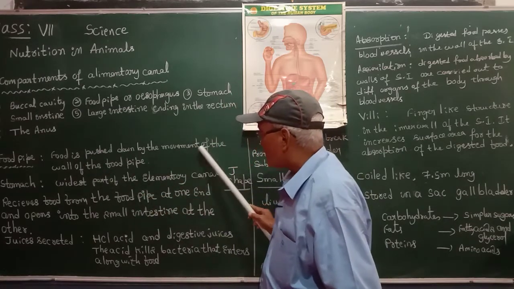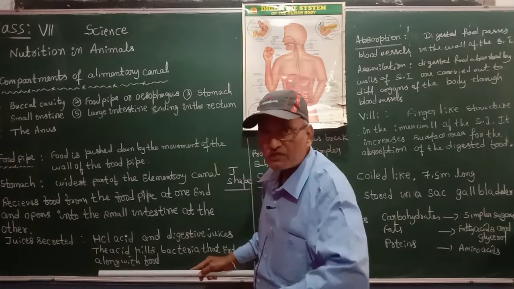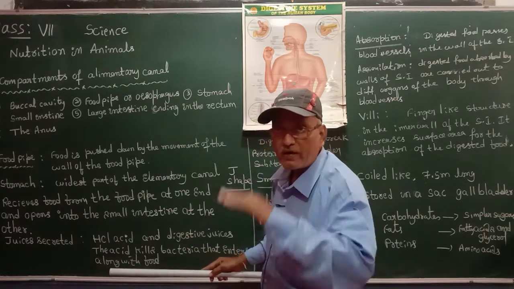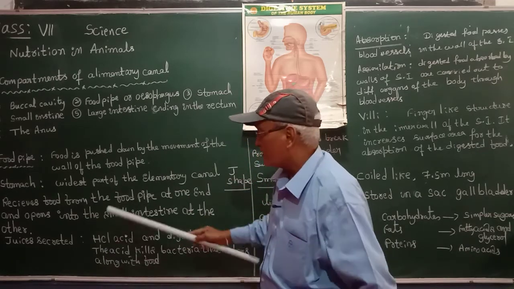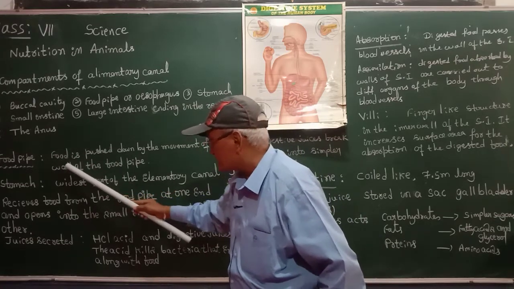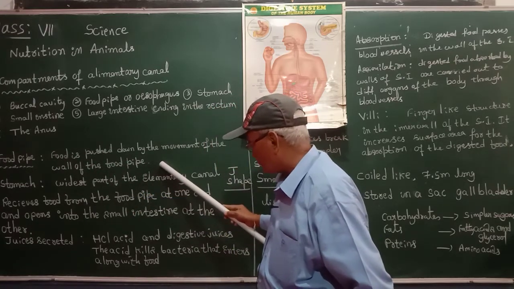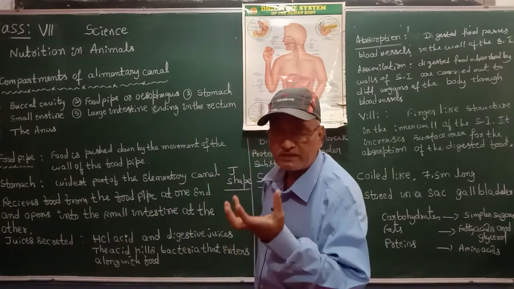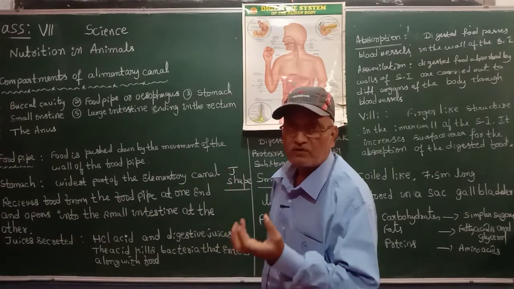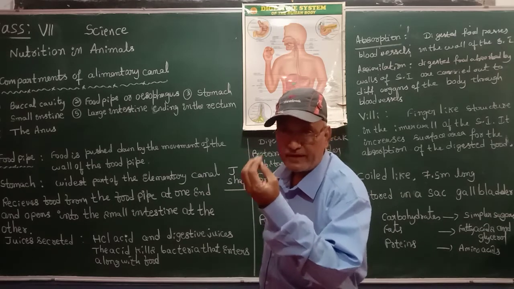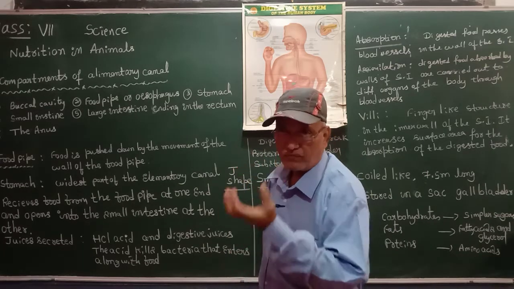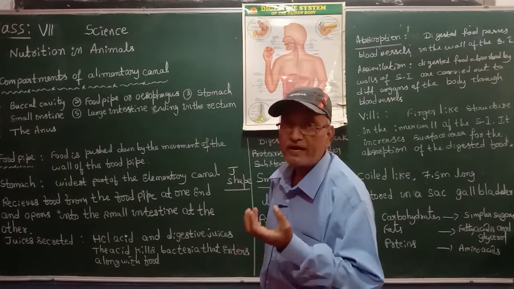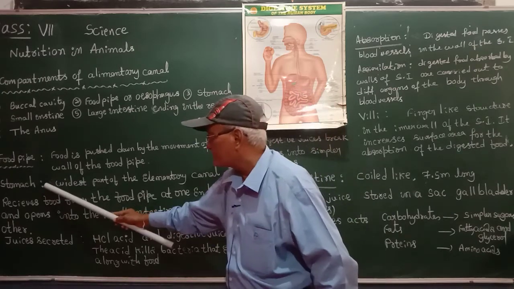The wall of the food pipe pushes the food downwards, towards the stomach, where the food is collected. The food pipe is a medium which allows the food to enter the stomach.